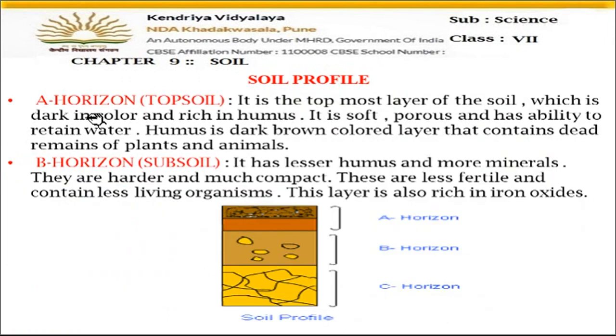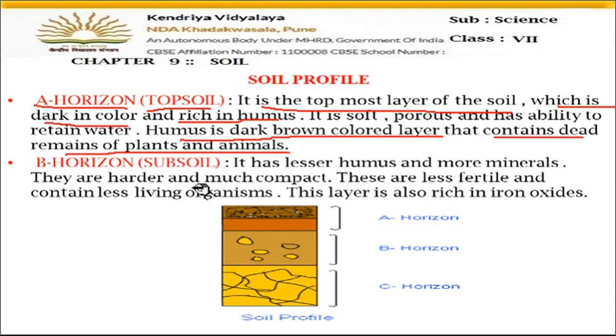So let's study them. First, in the soil profile we can see the A horizon, which is the topsoil. It is the topmost layer of the soil. It is dark in color and it is rich in humus. So what is humus? Humus is the dark brown colored layer that contains dead remains of plants and animals. When the plants and animals die, they mix in the soil.